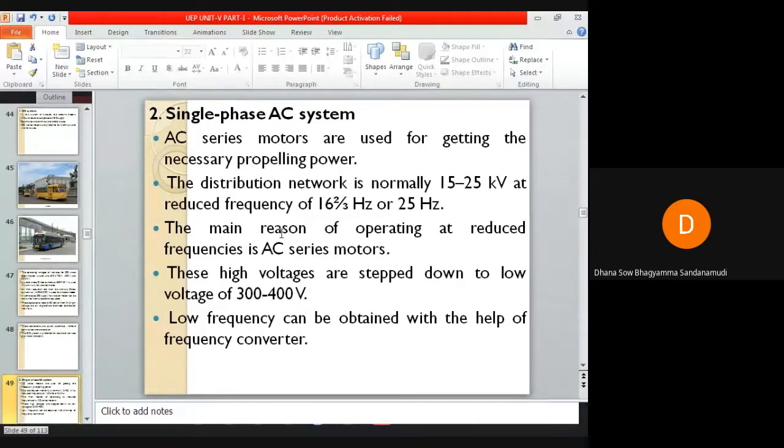The main reason for operating at reduced frequencies is that AC series motors are more efficient and show better performance at low frequencies. Why are we reducing the frequency of the supply? Because we are using AC series motors here, and these motors are more efficient and perform better at low frequencies.